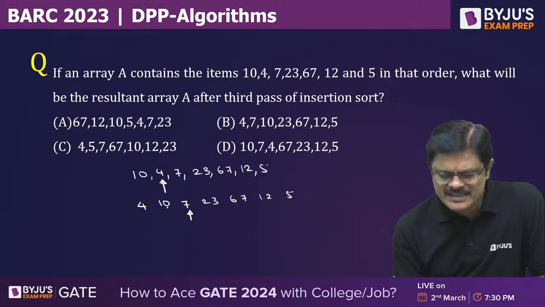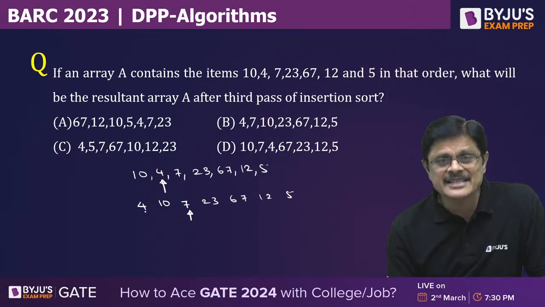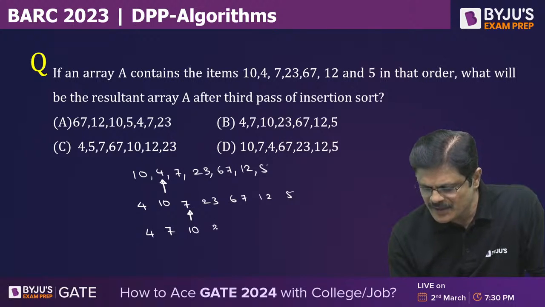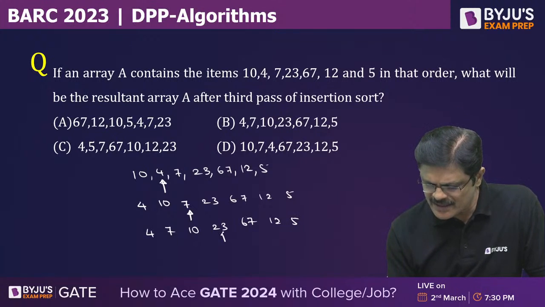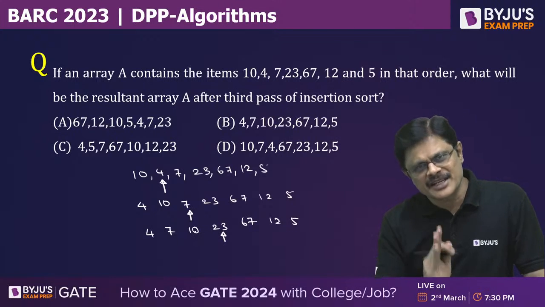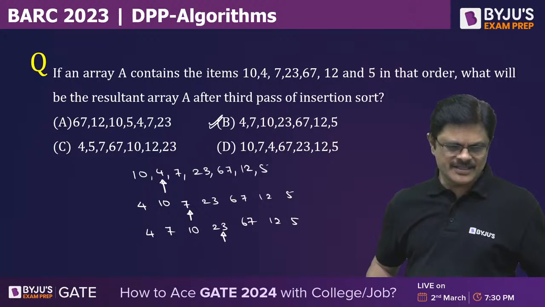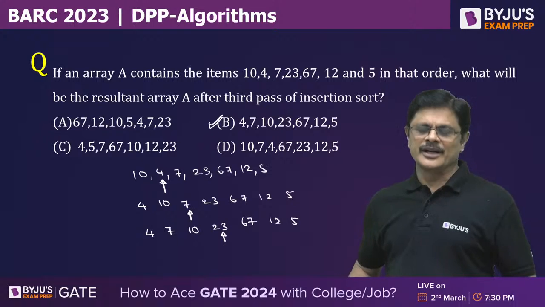7 is smaller than 10, yes, so you move left. 7 is larger than 4, so you just move 10 to the right. So 7 should come here and 10 should go here, followed by 23, 67, 12 and 5. The second pass is completed. Now the third pass: 23 is already larger than 10, so that will stay there only, and this is the correct answer, my dear friends. So B is the correct answer, as you all solved it perfectly.